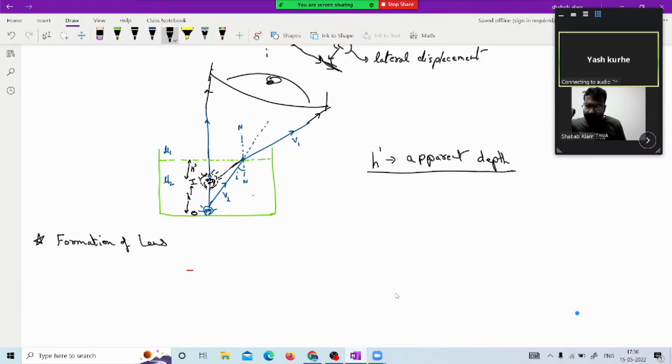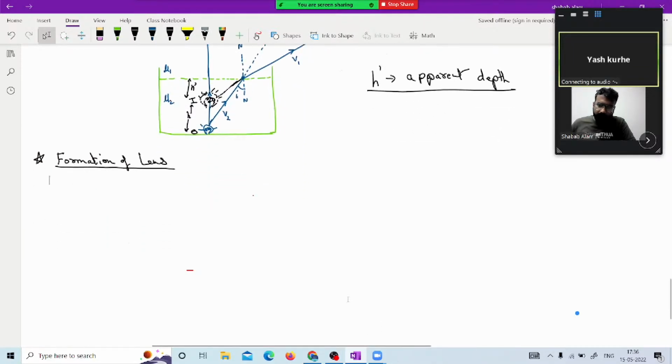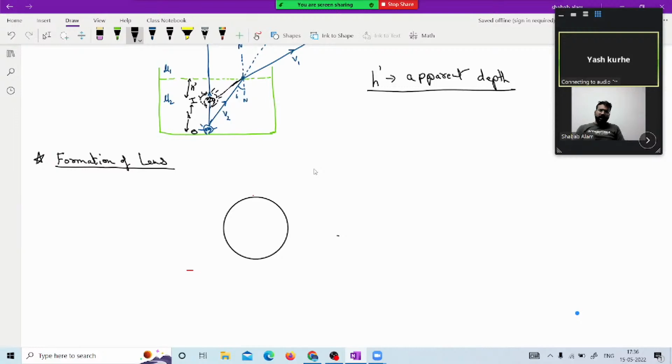Formation of lens. Now if I talk about formation of the lens, we should know what kind of lens we will talk about. There are many types of lens: spherical lens, cylindrical lens. If I talk about spherical lens, the word is very clear, that sphere I'm talking about. This is the sphere. So from this sphere only, I'll make a lens. So that will be known as spherical lens.